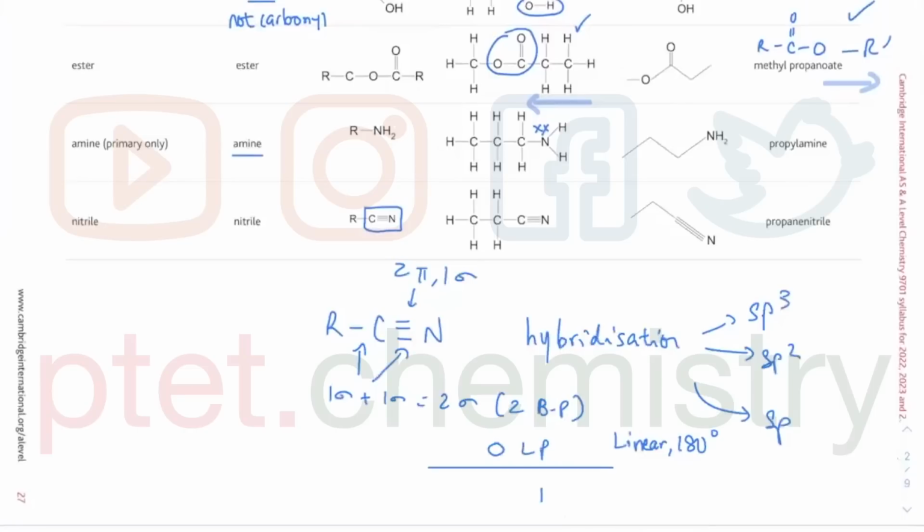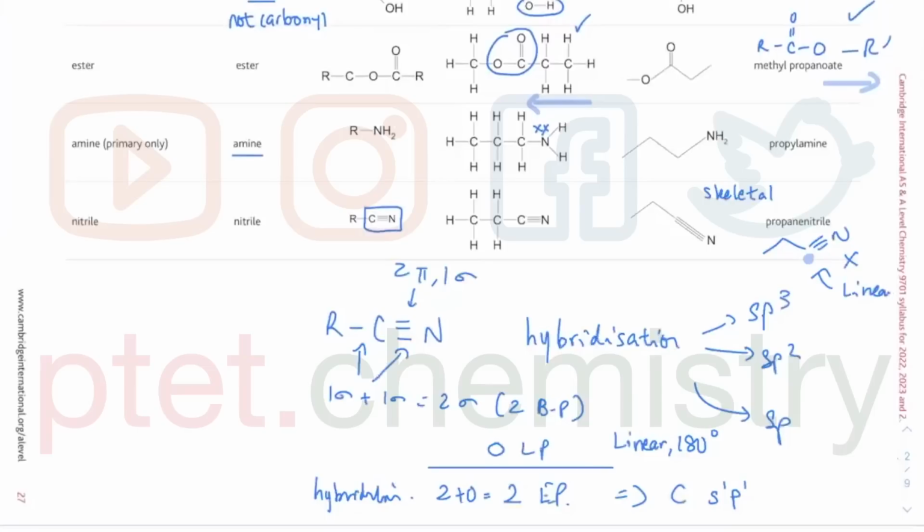However, your hybridization depends on your total number of electron pair, which is 2, and that must involve the carbon s. There's 1 of it. It must be 1 plus 1 give you 2. So it's sp hybridization, linear geometry, 180 degree there. Take note that when you draw the skeletal formula, this is the one thing that people always draw incorrectly. They draw like this. This is wrong because it is supposed to be linear. It's supposed to be linear, sp hybridized center, because they thought they have to make it at an angle. They can't. This is a linear geometry.